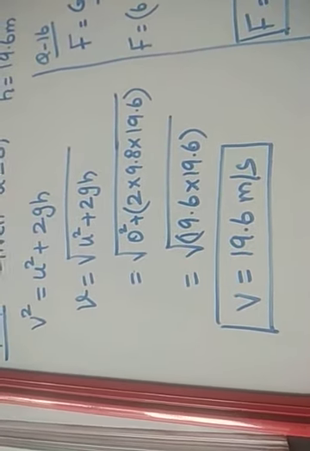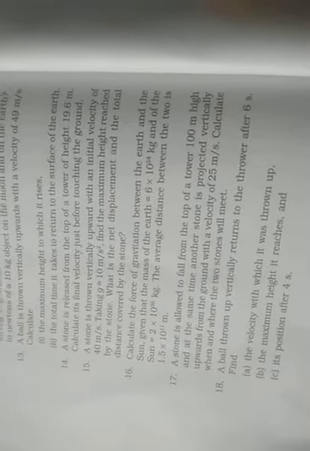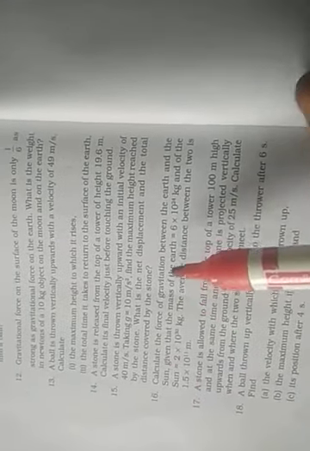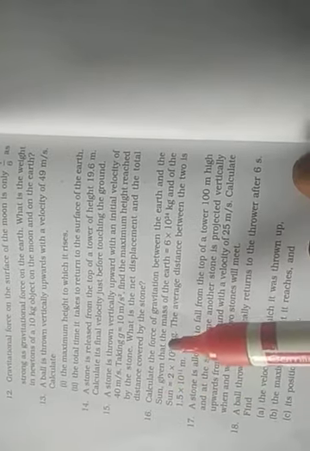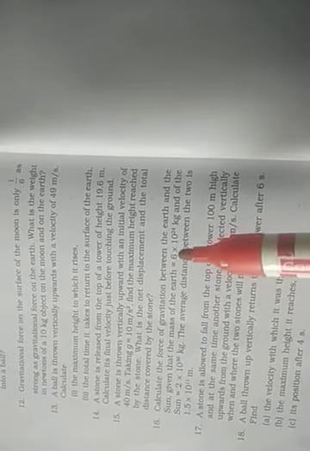Very simple question. Now we will see the question number 16. Question number 15 will be discussed in the next video. Now we are going to discuss the question number 16. Calculate the force of gravitation between the earth and the sun, given that the mass of the earth is 6 into 10 power 24 kg and of the sun is 2 into 10 power 30 kg. The average distance between them is 1.5 into 10 power 11 meter.